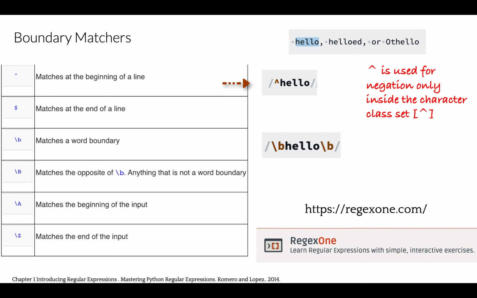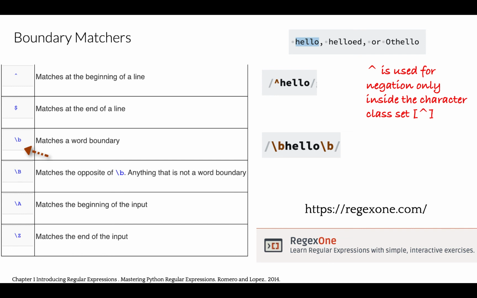You probably remember that we used the caret symbol before to mark negation. That's correct. But it was placed inside the character class set. Remember, inside square brackets. Here, without square brackets, it identifies the beginning of the sentence. The end of the line is identified by $. To match a word boundary, we can use